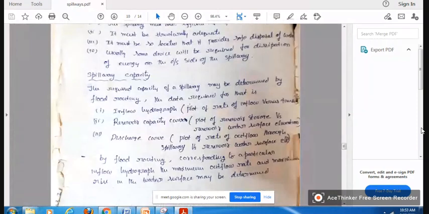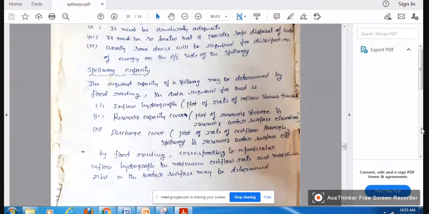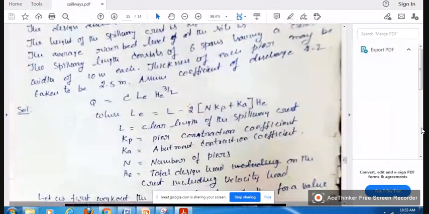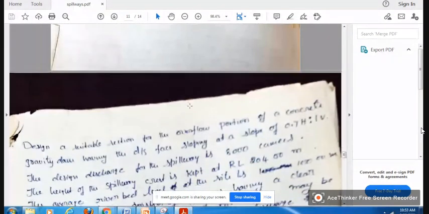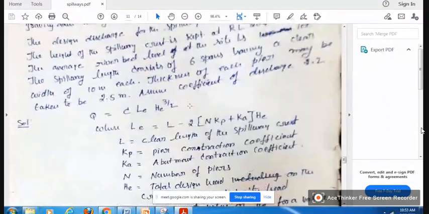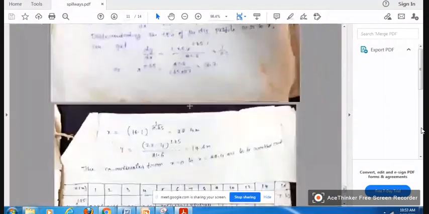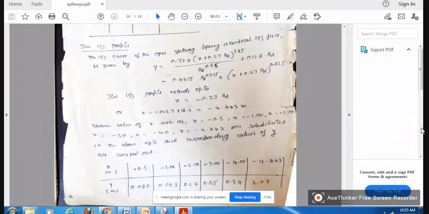Okay, I will stop here. I will explain the other two types of spillway, the chute or trough spillway and the side channel spillway, in the next class. There is also a design problem of the Ogee spillway, how to design it, and I will explain it with one numerical example next class. You can see in any textbook the different types of spillways with diagrams. Right, I will stop here.